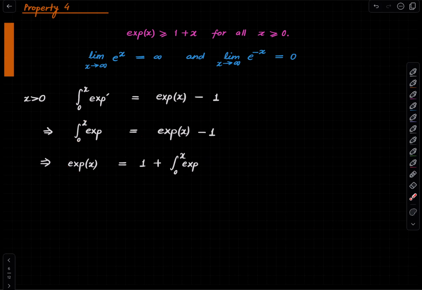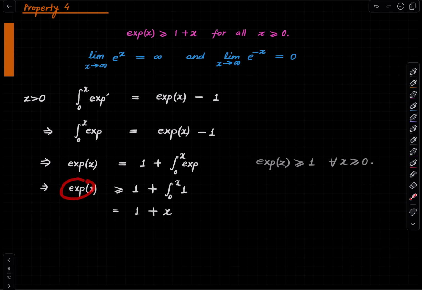But recall that we know that exp(x) is at least 1 for all x non-negative. This was one of the properties that we saw. Therefore, exp(x) is greater than or equal to 1 plus the integral of the constant function 1 from 0 to x, which is equal to 1 plus x.